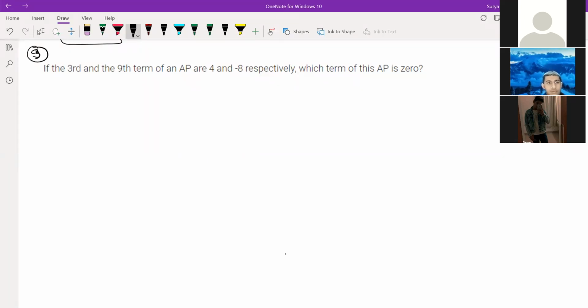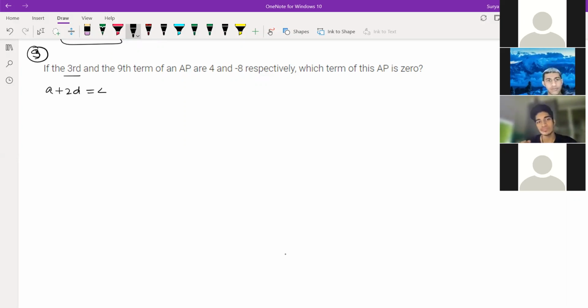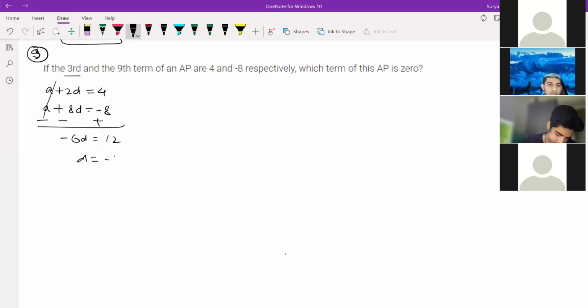Where are you getting stuck, Shreyas? Sir, I'm getting the answer, sir, but I'm getting a long process, sir. Like how to do it in a short process, that one I'm not able to. Short process. See, third term is 4, means A plus 2D is equal to 4. Ninth term is A plus 8D is equal to what? Minus 8. Like this only, no? Yes. So minus 6D is equal to 12. You get D is equal to what you get? Minus 2, correct? Yes, sir.